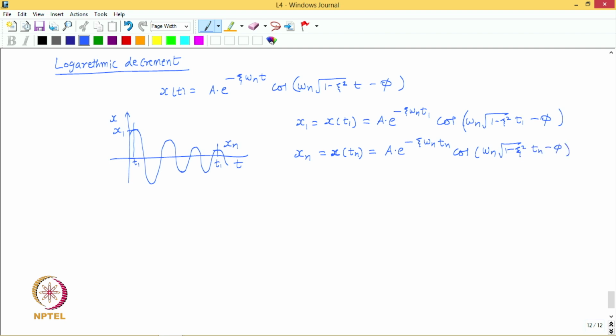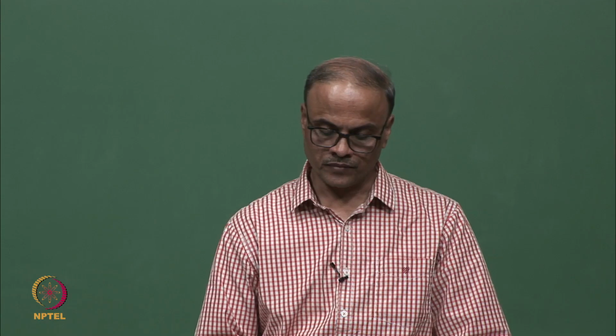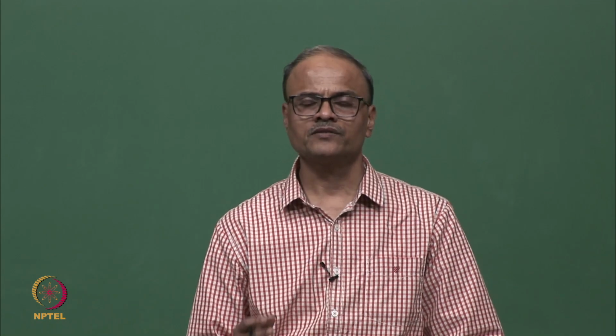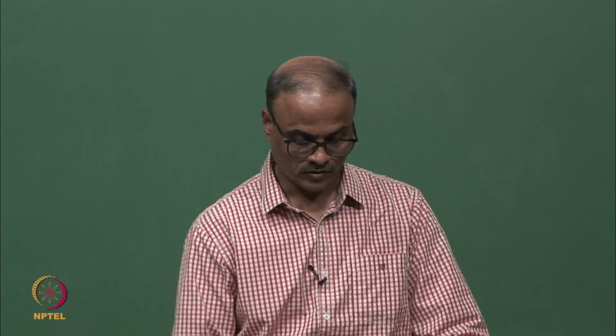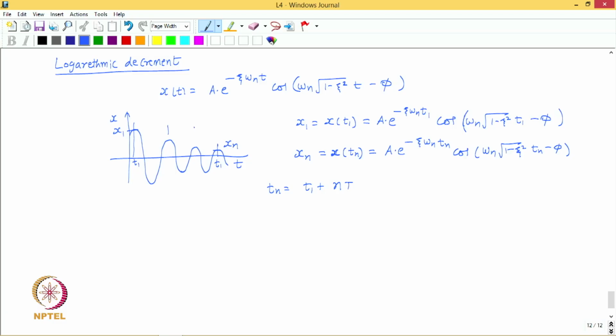So, now we note that tn is nothing but t1 plus n times T, because n cycles have elapsed, right. So, the time tn would be t1 plus n times the time period, and T is the time period of damped oscillations.